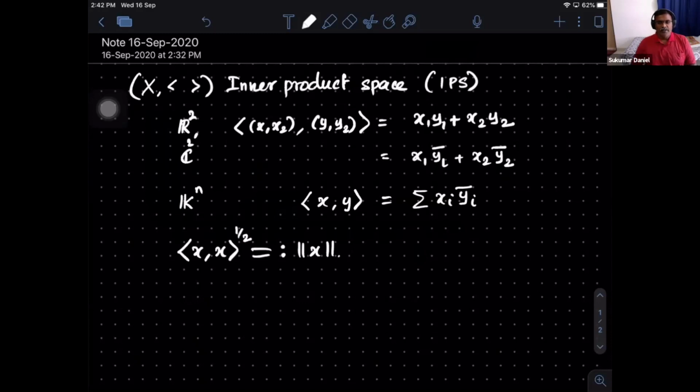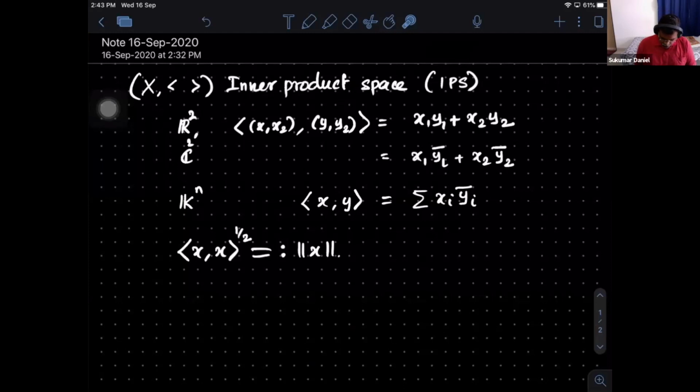This you might have again done, at least in the plane case. If you take the same x instead of y in R2, you note that it is nothing but, just substitute here, x1 into x1 bar, that is mod x1 square, and x2 with x2 bar, which is mod x2 square. And you have to take the square root. So the square root of x1 square plus x2 square. That's what you call the length in R2.